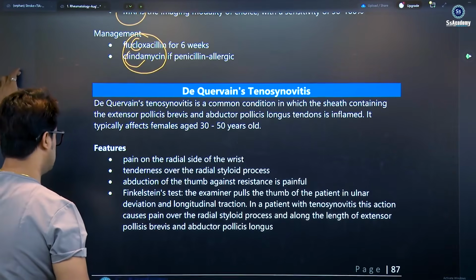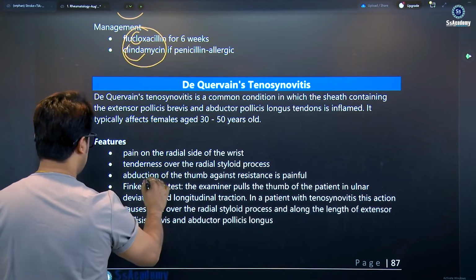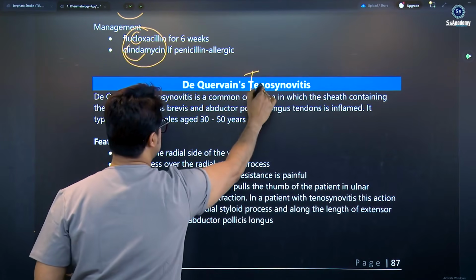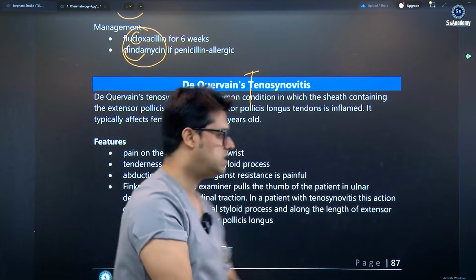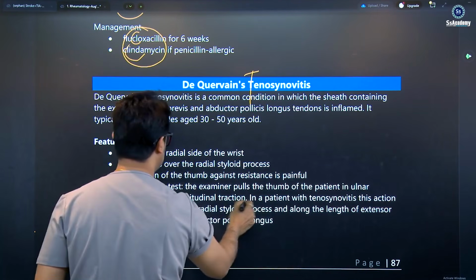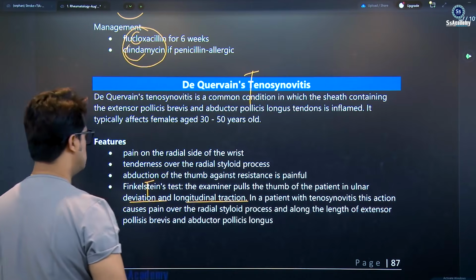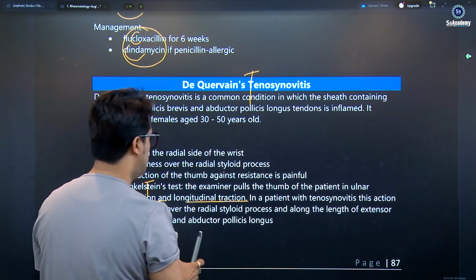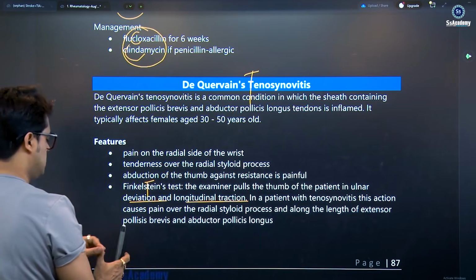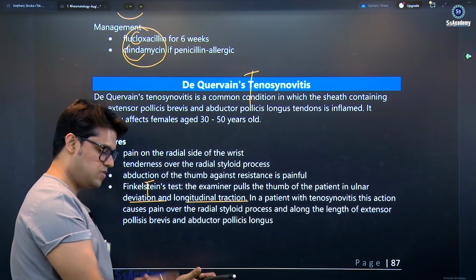De Quervain's tenosynovitis is a stenosing tenosynovitis. The tenosynovitis is in the tendon sheath, so the patient will feel pain on longitudinal traction. The examiner pulls the thumb of the patient in ulnar deviation. So this is the radius, this is the ulna.